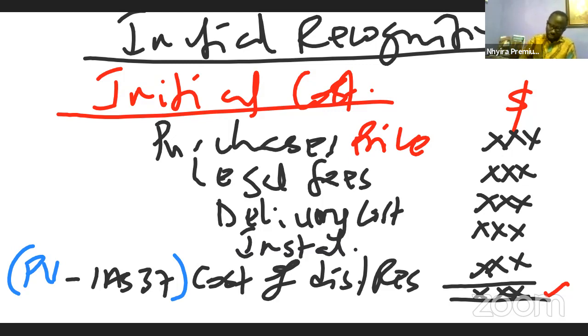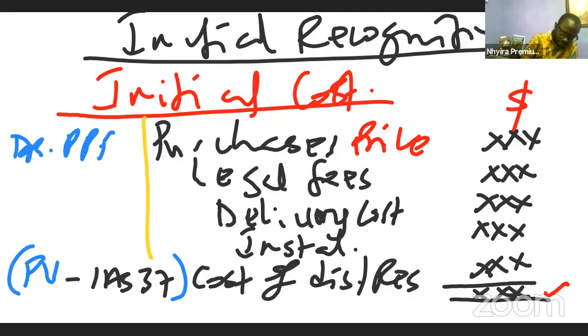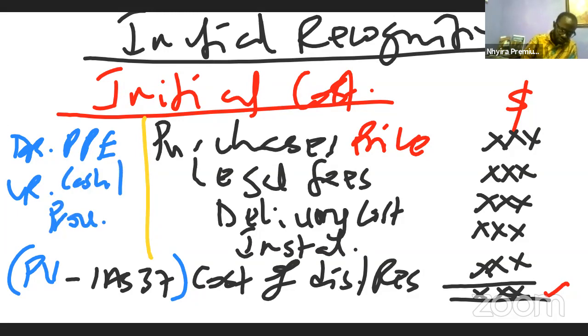So if these are the initial costs, what is the initial double entry in relation to that? It's going to be simple. I want to chip it here so that we will be on the same page. We're going to be debiting certainly the property, plant, and equipment with the initial cost value we had, and we'll be crediting either cash or provisions. Be careful here. We will credit either cash or provisions. Now, why is provision coming in? Provision will come in about this particular cost of dismantling or restoration. The cost of dismantling or restoration is what will create the provision.